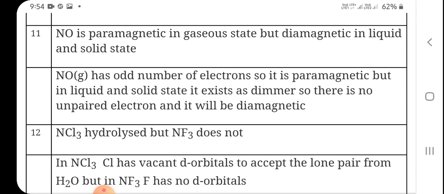NO is paramagnetic in gaseous state but diamagnetic in liquid and solid state. The answer will be: NO has an odd number of electrons, so it is paramagnetic, but in liquid and solid state it exists as a dimer. So there is no unpaired electron and it will be diamagnetic. You know the properties of paramagnetic and diamagnetic substances. Accordingly, we have to write the answer. And we know very well that NO gets dimerized and it forms N2O4.